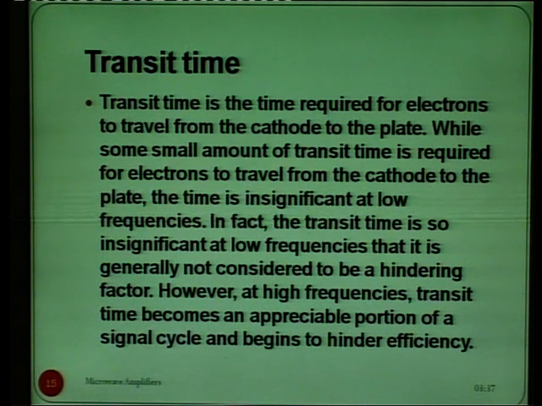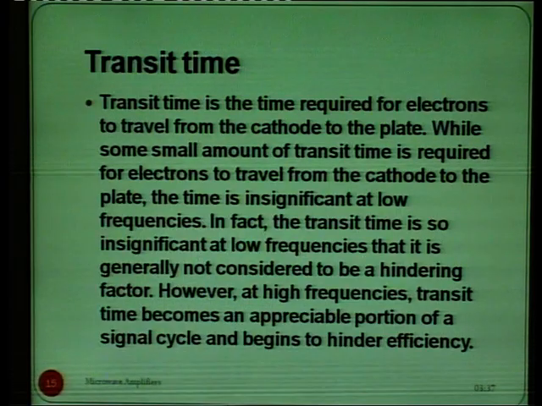However, at higher frequencies the transit time becomes an appreciable portion of a signal cycle, and it begins to hinder the performance of the circuit.